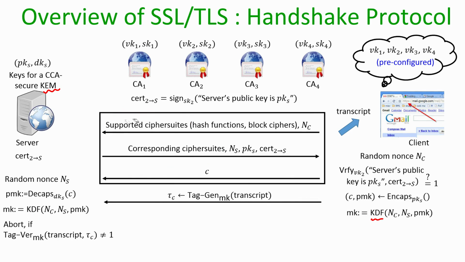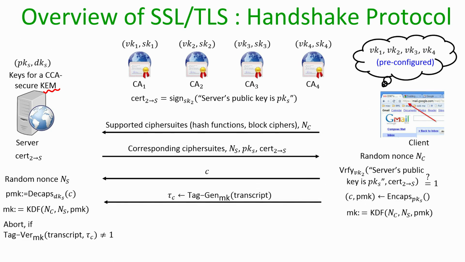Now, the server additionally does the following step. It has seen the authentication of the whole transcript that the client has sent to it. So, it verifies the tag on the transcript that the client is sending to it, and it aborts if the tag verification fails. Whereas, if the tag verification is successful, it does the following. It runs a pseudo random generator on the master key and derives 4 keys which I denote by KC, KC dash, KS and KS dash.